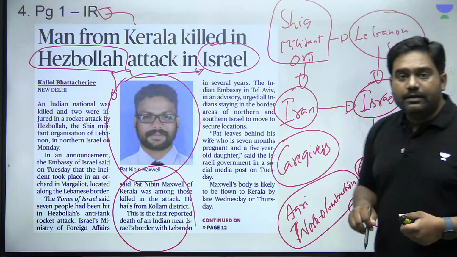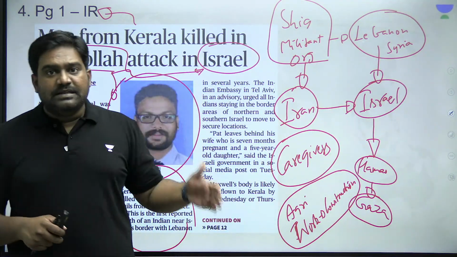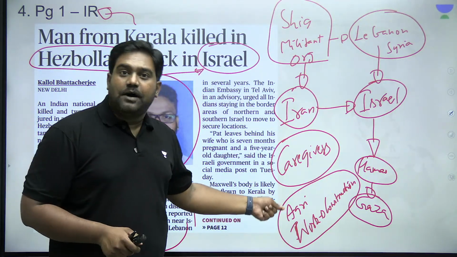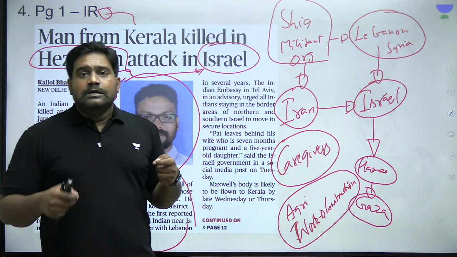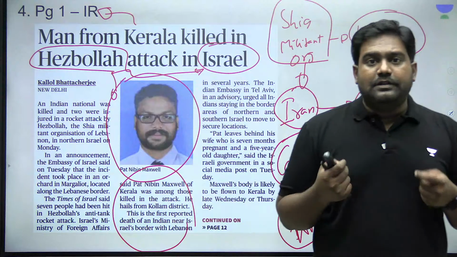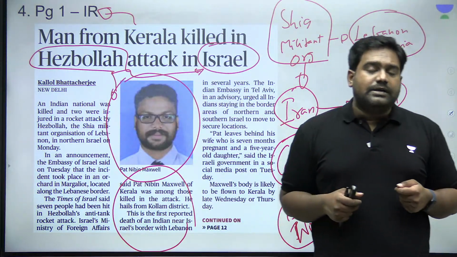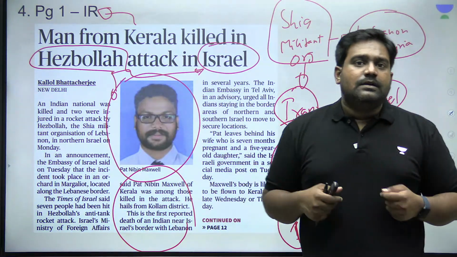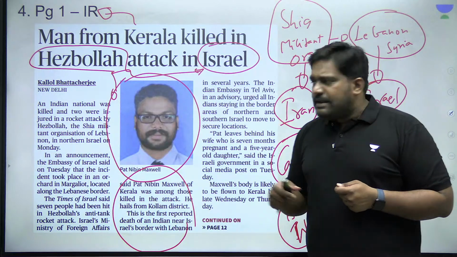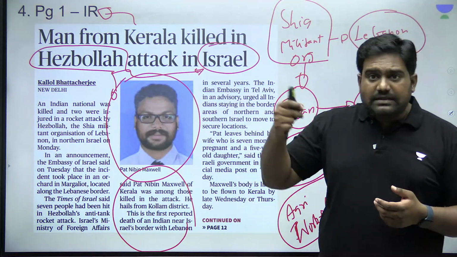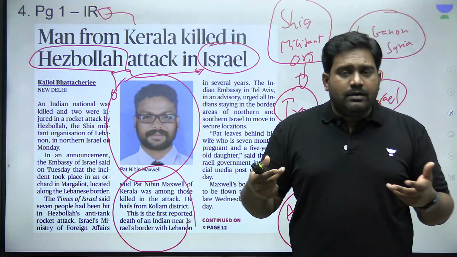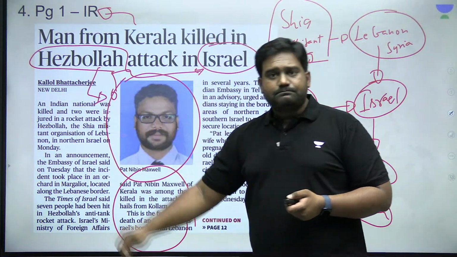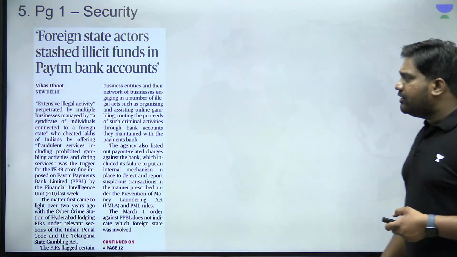As the war started, many other foreign workers who were filling the gap in Israel's labor market have fled the country, creating vacancies in the agriculture and farm sector and also in the construction industry. So now Israel desperately needs foreign labor to fill those gaps, and it has recently struck a deal with India to bring several thousands of Indians, right, who can work in Israel's agriculture and construction sector. So many Indians find the opportunity to be lucrative despite the risk, despite the ongoing conflict. And we see the outcome. One Indian has lost his life as a result of a rocket fired by Hezbollah. So that's a very important fact that you need to know.